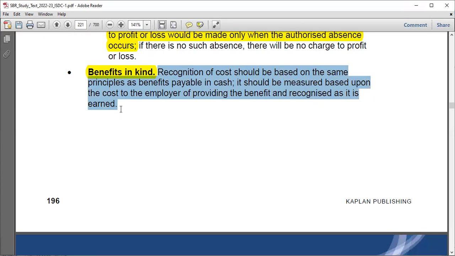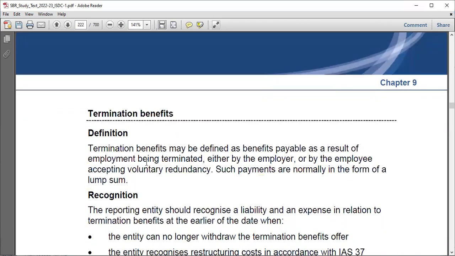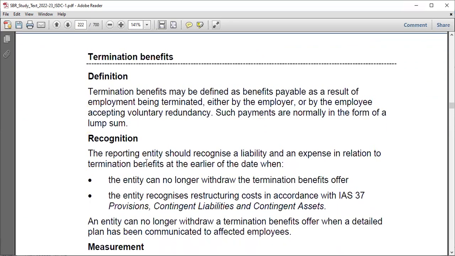So do not say, oh, this is a benefit in kind, you cannot recognize it. No, no, no. You should just recognize it. If you do remember, even when studying taxation, on employee taxation, you can find out that things like benefits in kind can be included, like motor vehicle benefits, loan benefits in kind, such things, right?